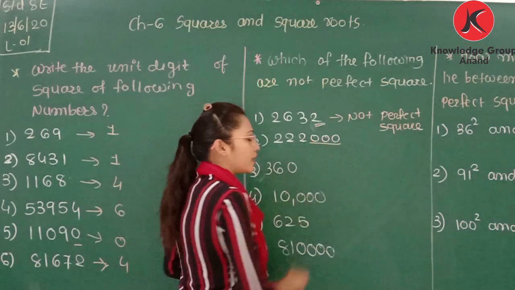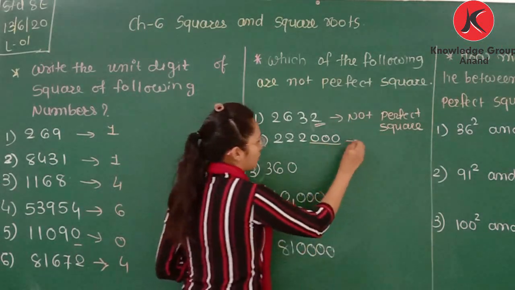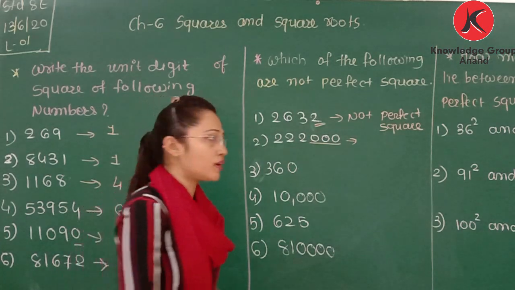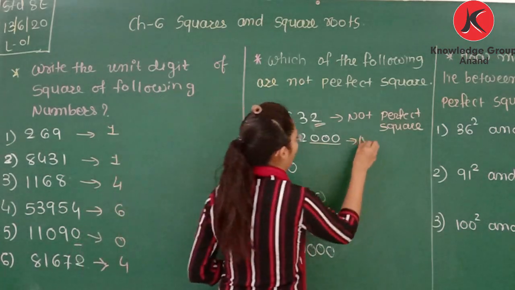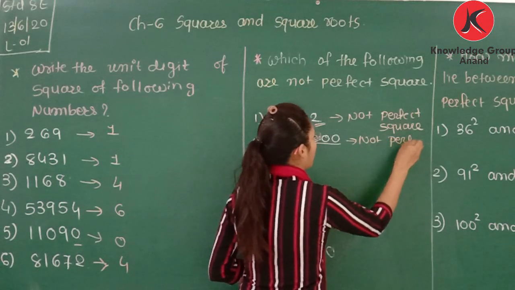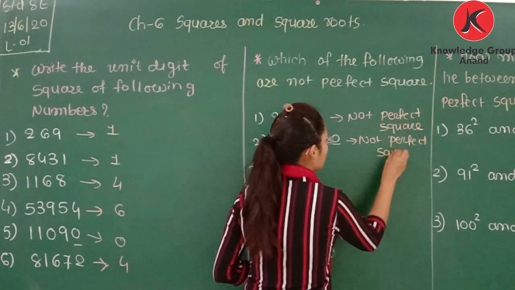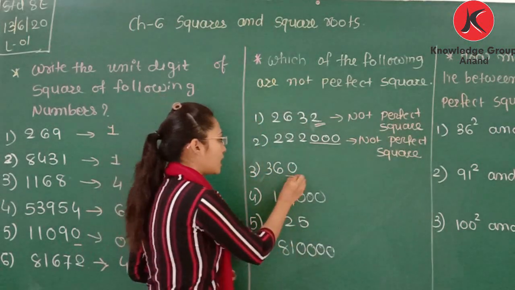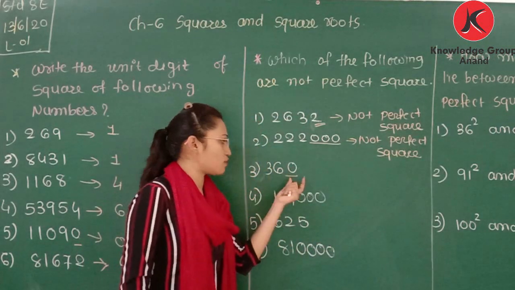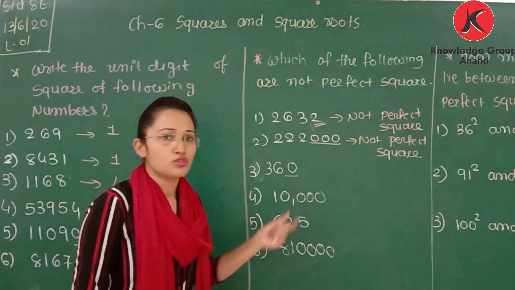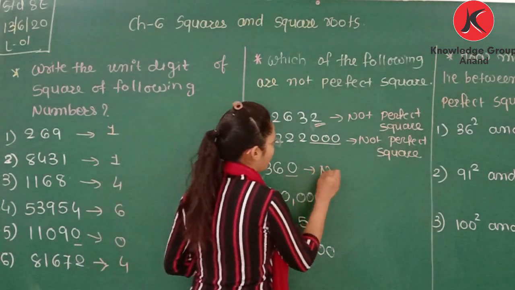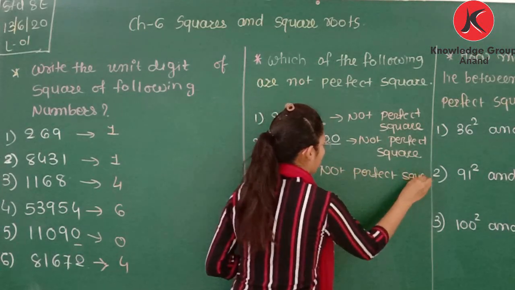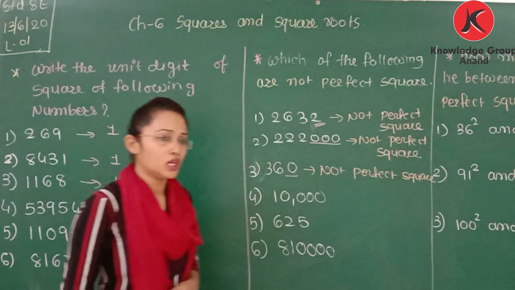Now count the number of zeros: 3. For a perfect square, the number of zeros is always even. Here it is odd, so it is not a perfect square. Why? Because the number of zeros at the end is odd. Here 36 is a perfect square, but the number of zeros is 1, so it is odd, not a perfect square. Why? Because the number of zeros is only 1.